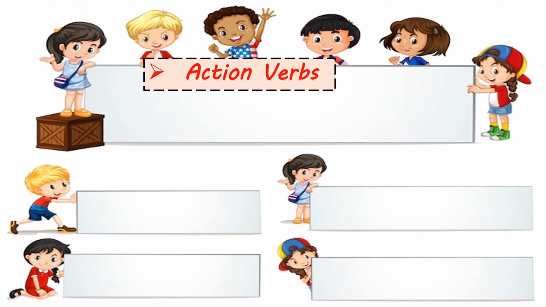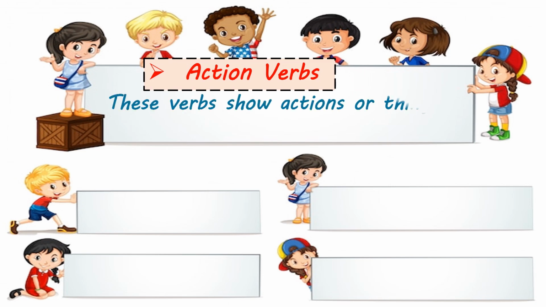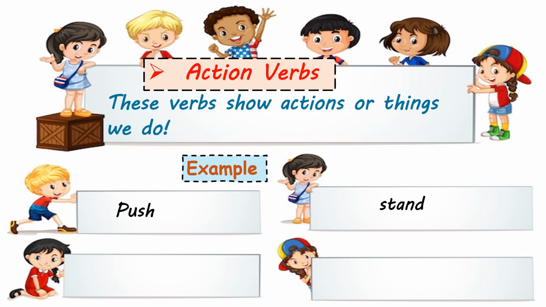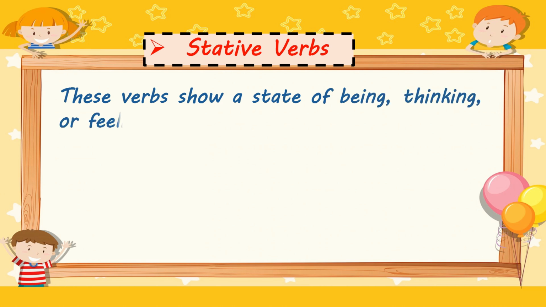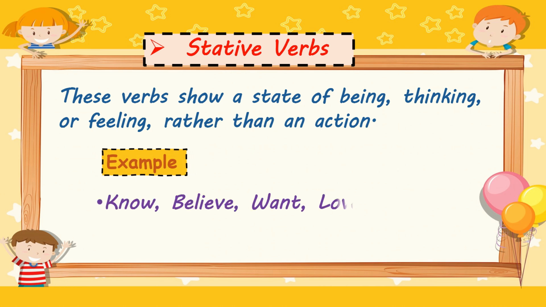Number 1. Action verb. These verbs show action or things to do. For example, push, stand, sit, hide. Stative verb or state verbs. These verbs show the state of being, thinking, feeling rather than the action. For example, know, believe, want, love.